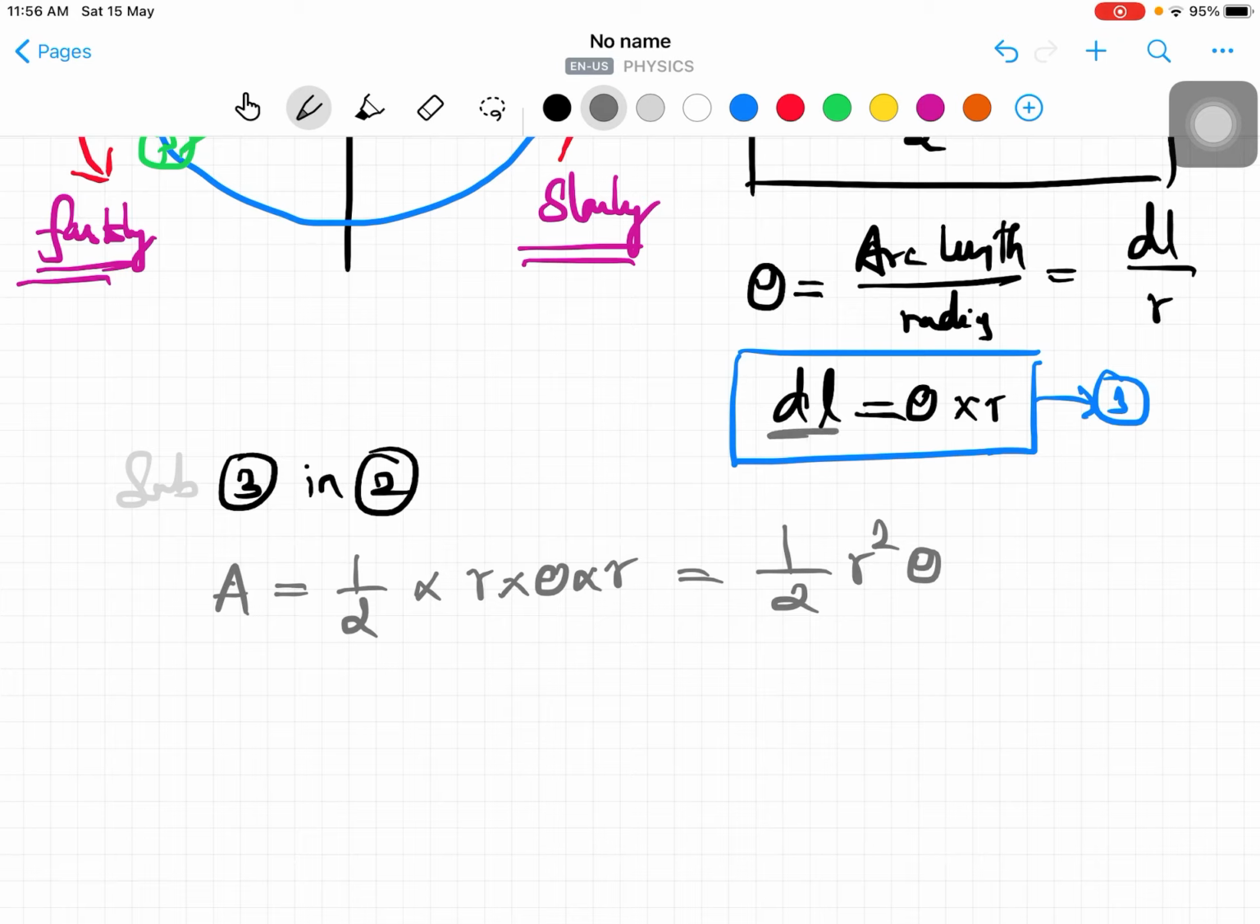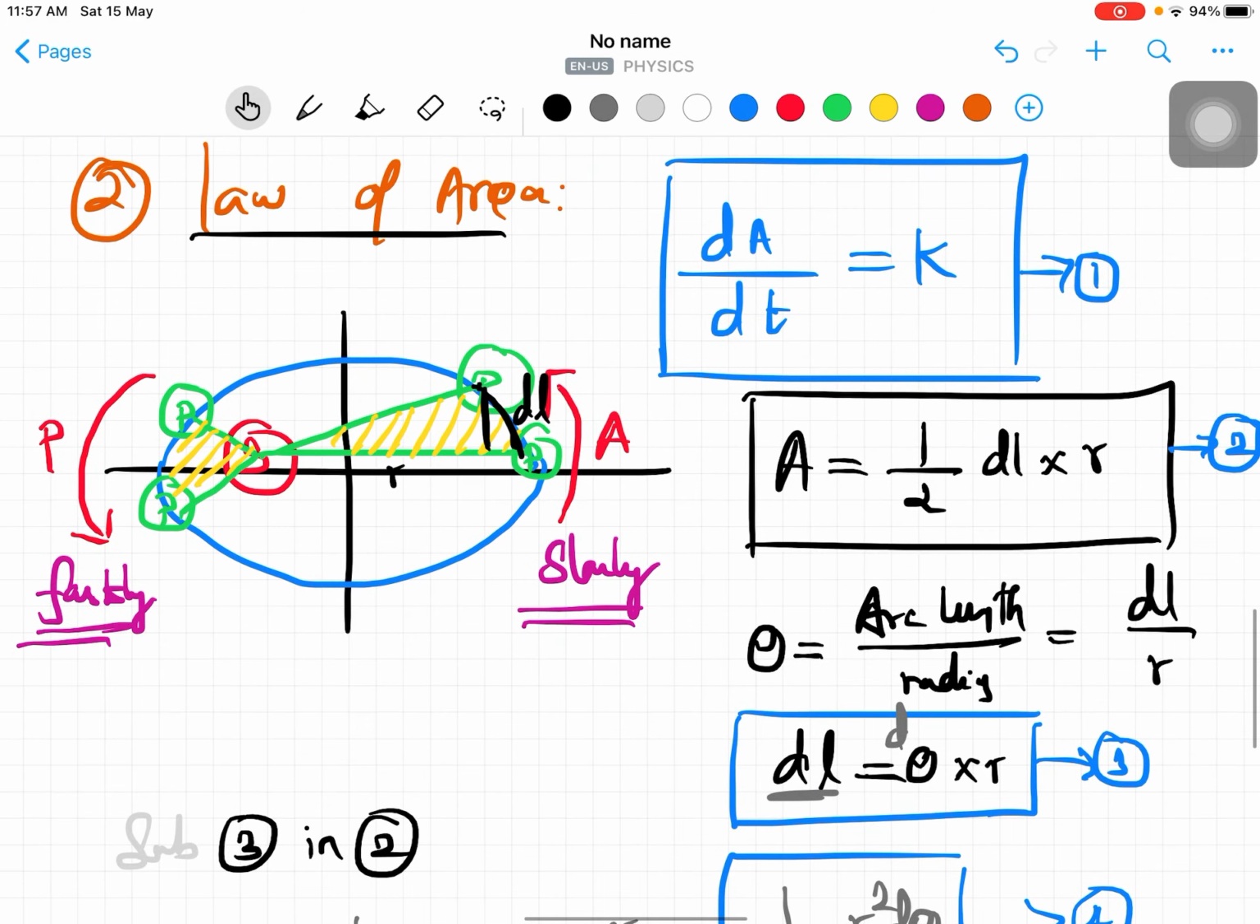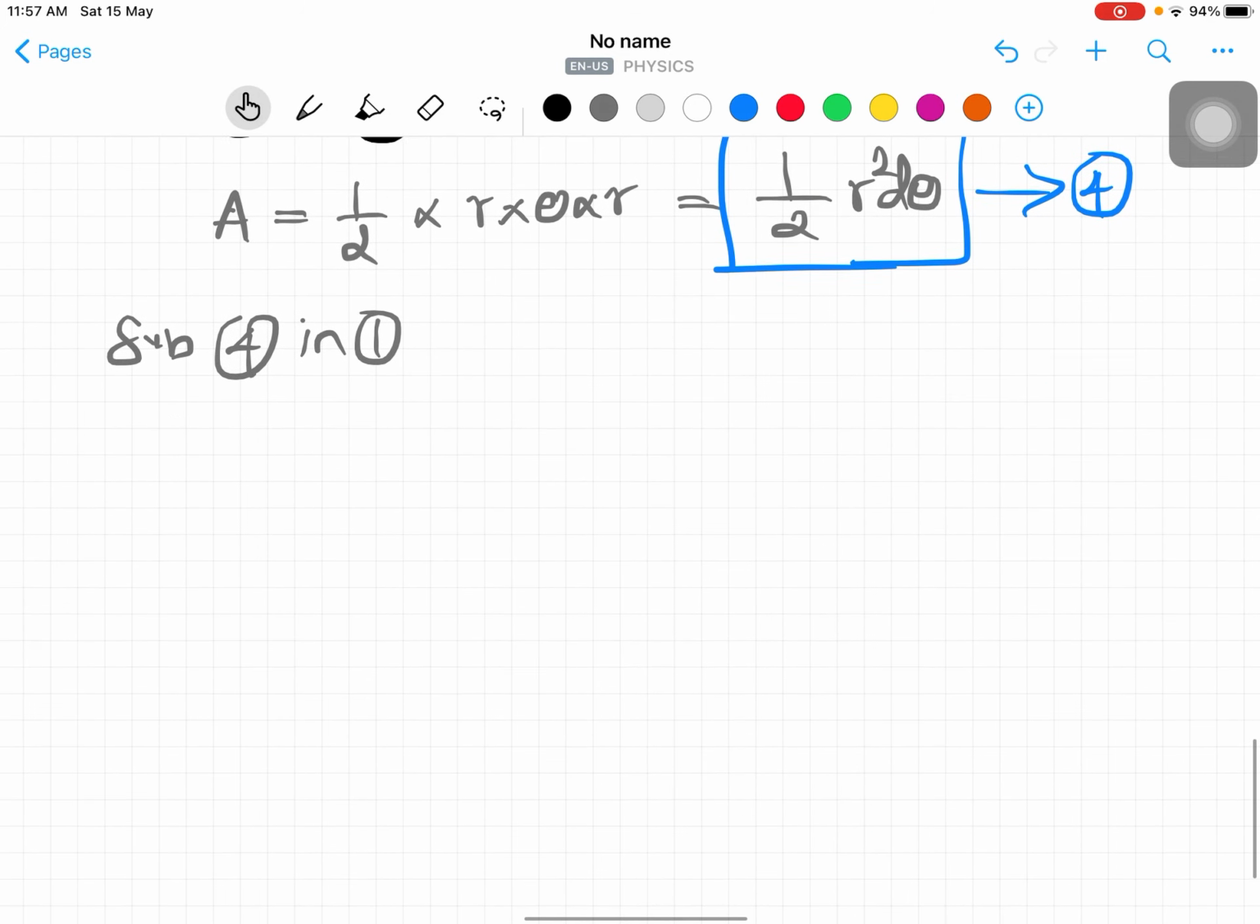That means whenever the length changes, definitely the theta is also going to change. The radius is constant, because in a circular path it should be the radius, right? So as the radius is constant, we use d theta. Once we found the value of the area, we are going to substitute this value in the first equation. So substitute 4 in 1, correct? What is 1? dA by dt is constant.